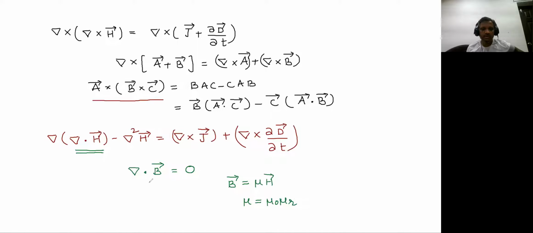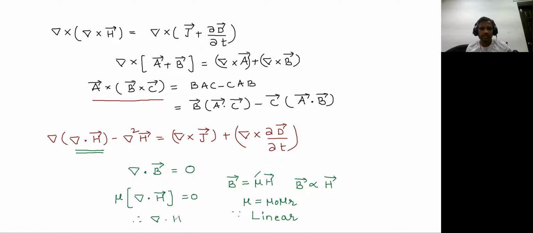So then what you will be getting is, mu is just a constant because the medium you are taking is a linear medium. So del dot H is equal to 0. You will get this only if the medium is a linear medium. That means B is directly proportional to H. This condition should be satisfied in a linear medium where this mu will automatically become a constant. Then you can bring that constant outside. Therefore, del dot H will become equal to 0.